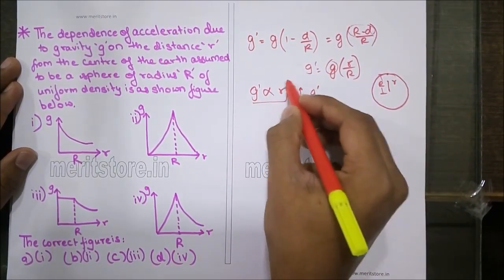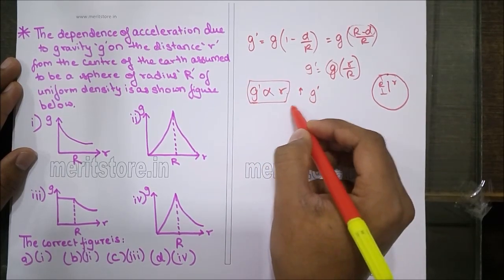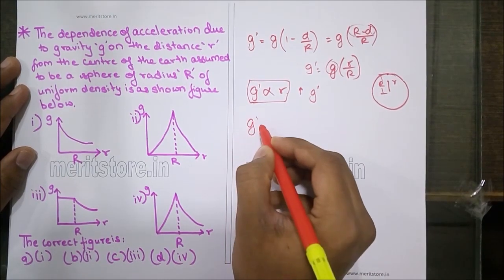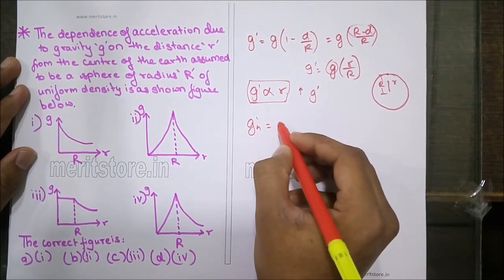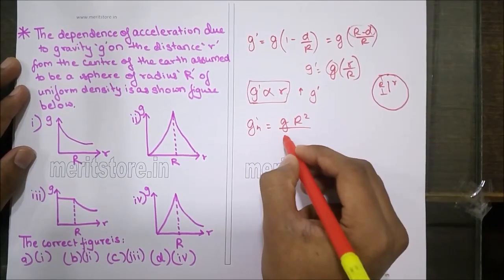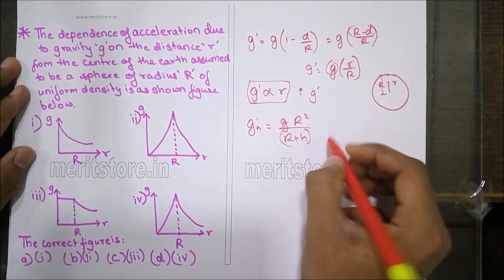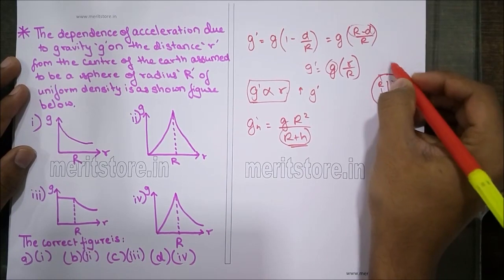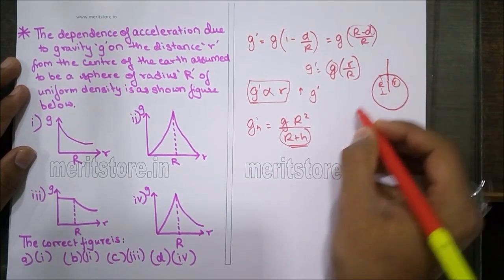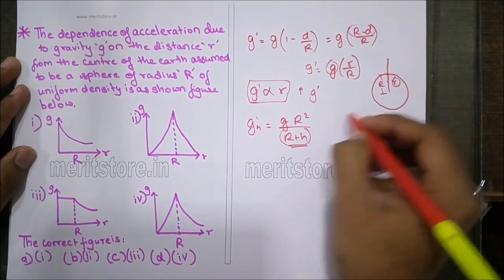So g is proportional to r for depth, and with increase in height, g is given as g R square upon (R plus h) square. Now here R plus h is our height, or the value of small r.